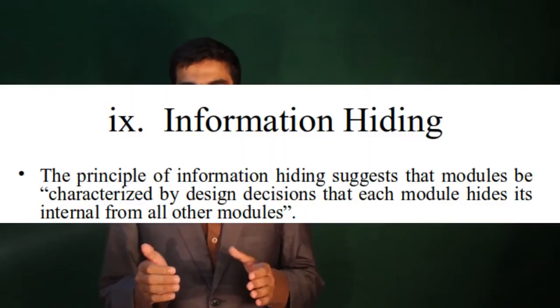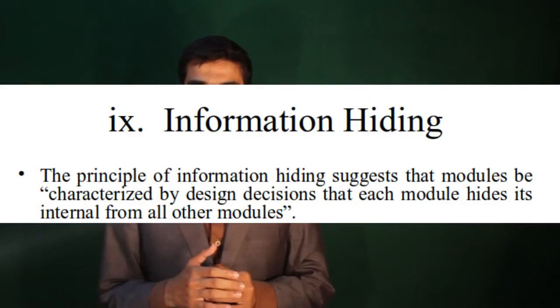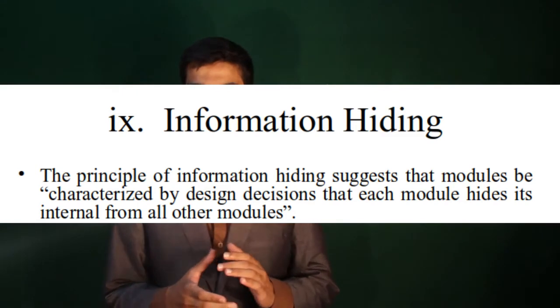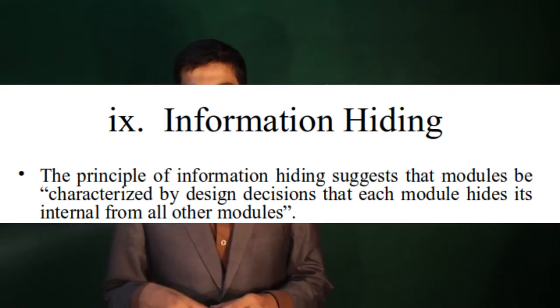So information hiding. Hiding is just like the classes in an object-oriented programming language, Java. So what we do in Java, we have an access specifier. We use access specifier with a method. We have private method, public method, and protected method. So we encapsulate data and function in a class.